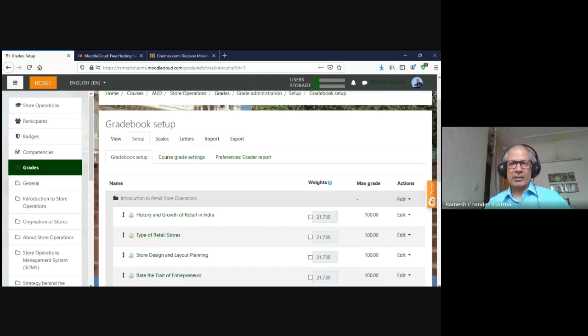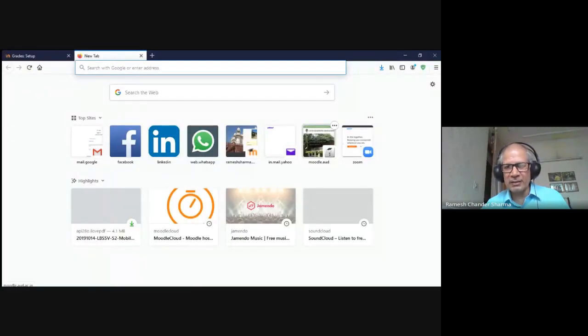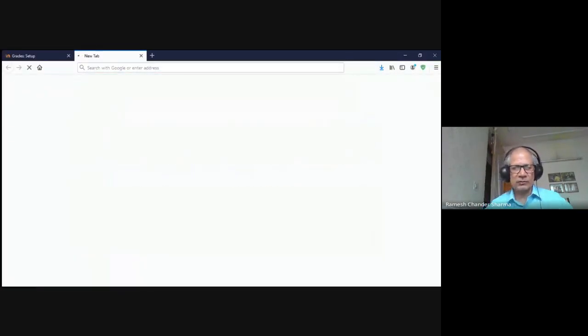At present, the course... This is our Moodle instance on which the Kashmiri Gate campus photograph is there. That is Moodle version 3.2. And since the beginning, we are using that because when it was installed, that version was the latest version at that time. And the site is not coming up.